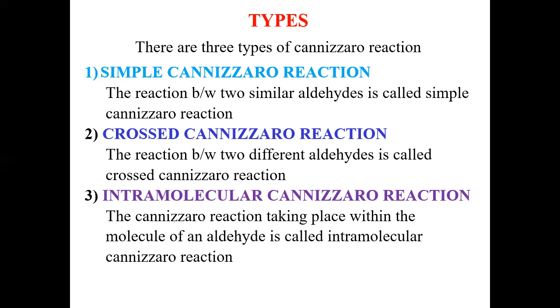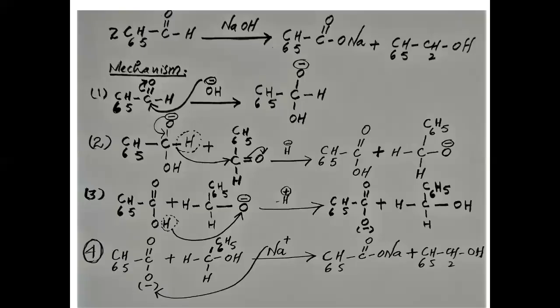So coming to the first one, which is simple Cannizzaro reaction. What is simple Cannizzaro reaction? The reaction between two similar aldehydes is called simple Cannizzaro reaction. You can see this is the general reaction. Here, two similar aldehydes. The name of this is benzaldehyde. This is benzaldehyde, C6H5, C double bond OH. So two molecules of benzaldehyde